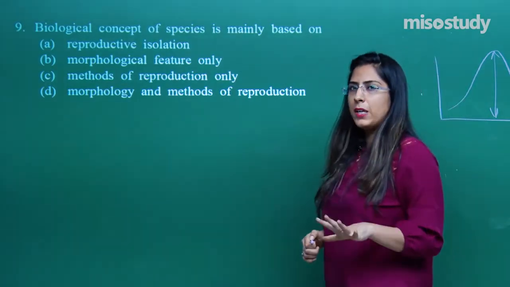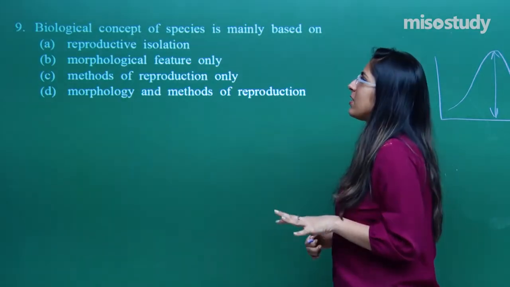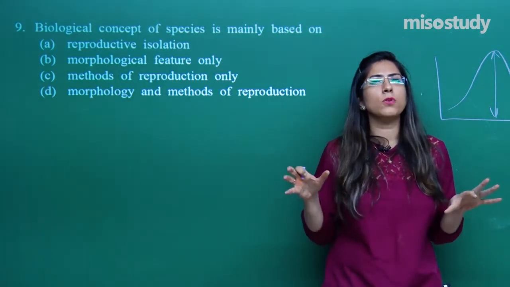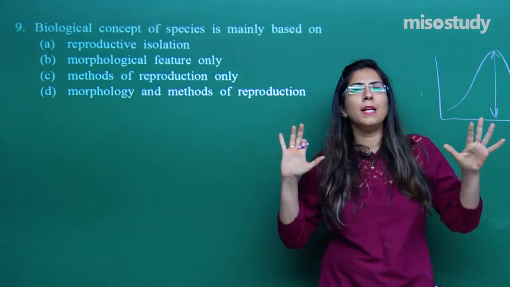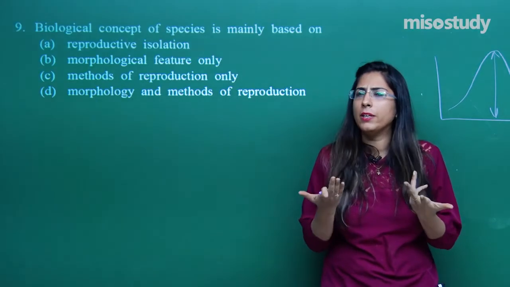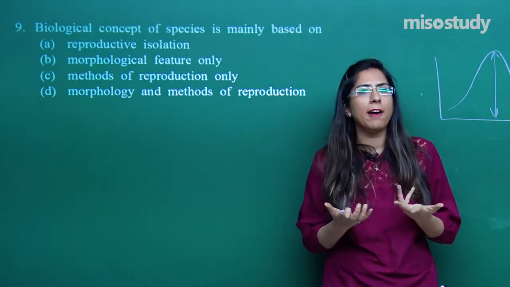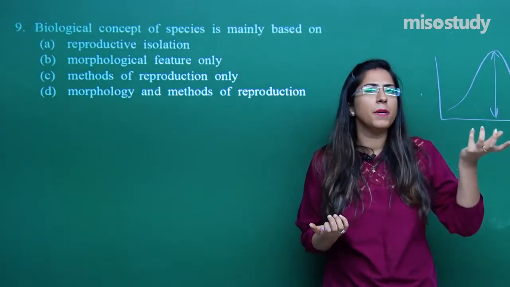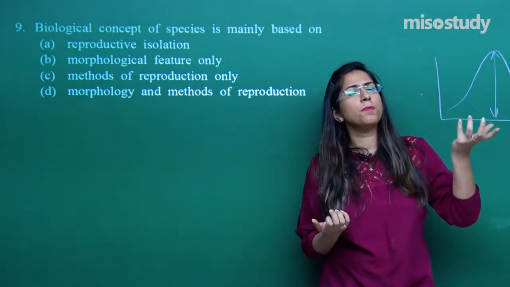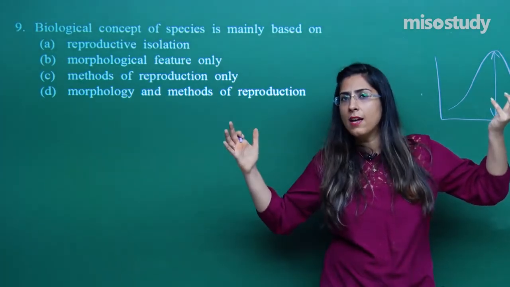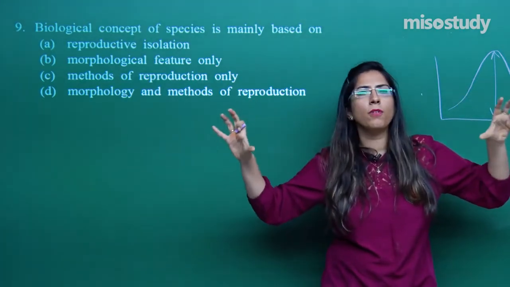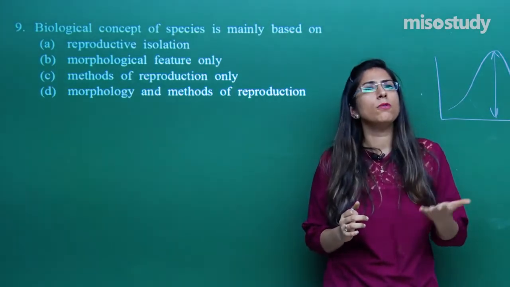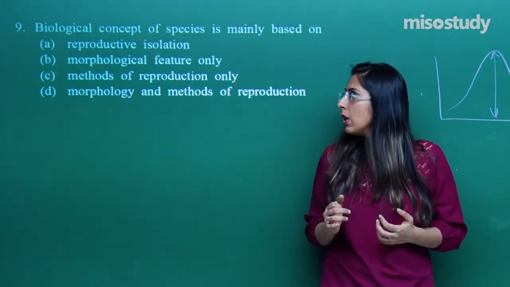The most accepted concept of a species is the biological species concept. Species means those organisms which resemble each other. Many theories and concepts came. Some of the concepts were based upon morphological features, like those members which have the same morphological features come under the same species. Is that so? No, sometimes they do seem different also.